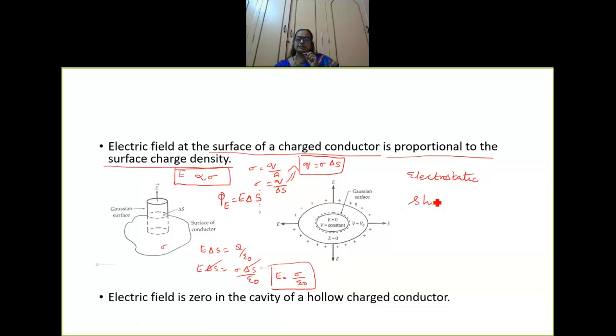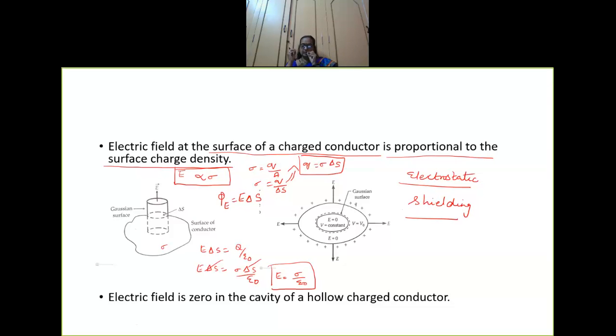You know what is the meaning for the word shielding, children? Shielding is to protect. Whenever you consider a conductor with a cavity, inside the cavity there are no charges. Whatever may be the shape or size of the cavity, whatever may be the charge on the conductor, whatever may be the electric field, inside the cavity the electric field continues to remain zero, and this acts as a protective layer. That part alone is shielded.